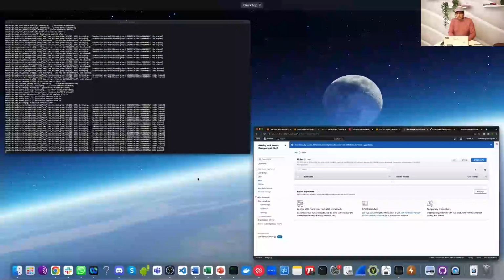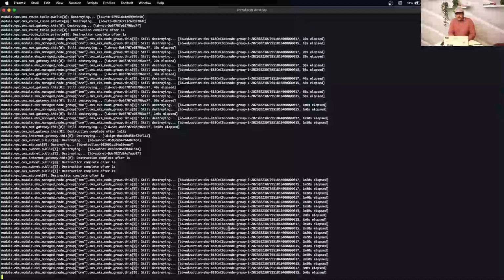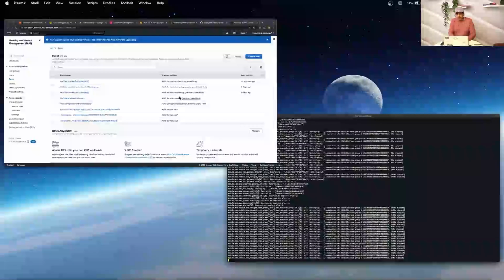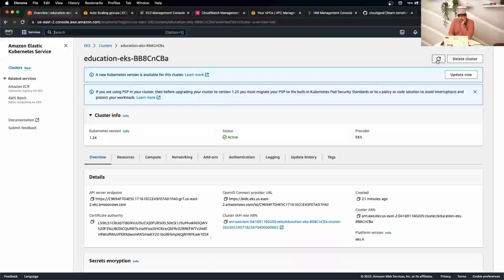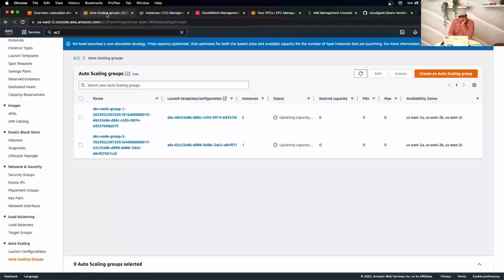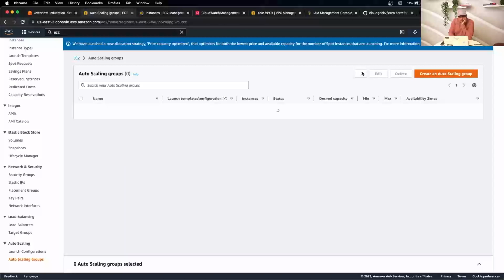Let's go back and check what's going on. Yeah, it's doing the EC2 instances at the moment. So if I go to EC2, you will see it shutting down or it's already terminated or something like that. So let's go here. Refresh. It's still showing active, but yeah, we know that it is deleting everything in the background.